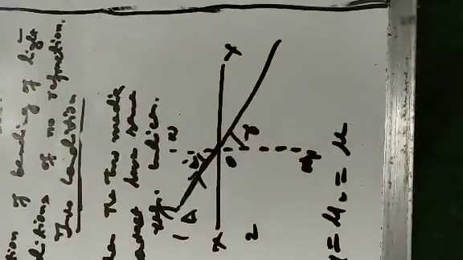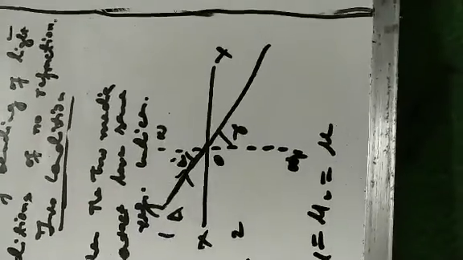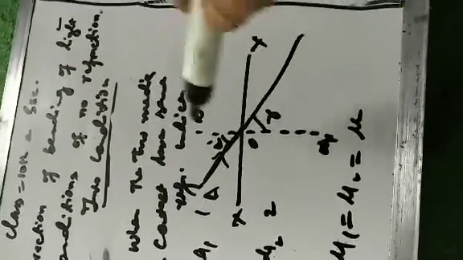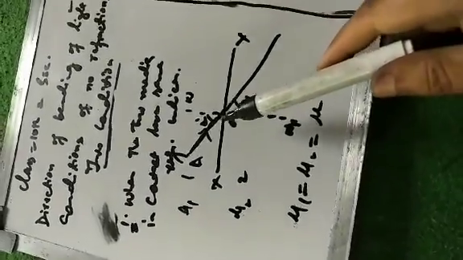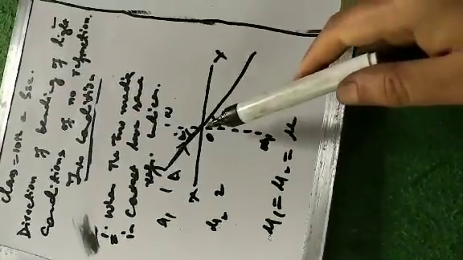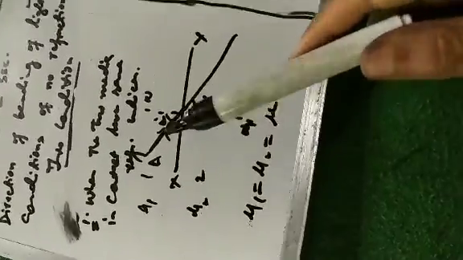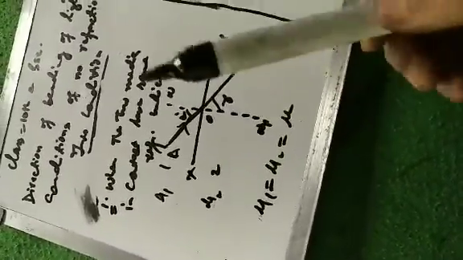So these are the two conditions under which no refraction of light takes place. Number one is when the light is incident normally on the boundary which separates medium 1 and medium 2, and the second condition is when the two media which are in contact have the same value of refractive indices. Under these two conditions, no refraction of light takes place.